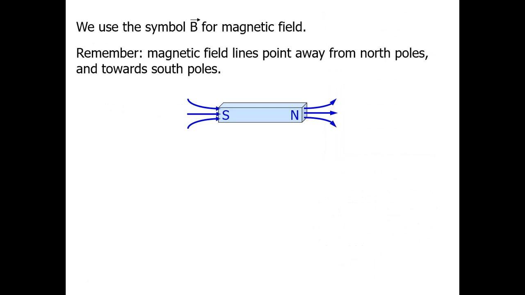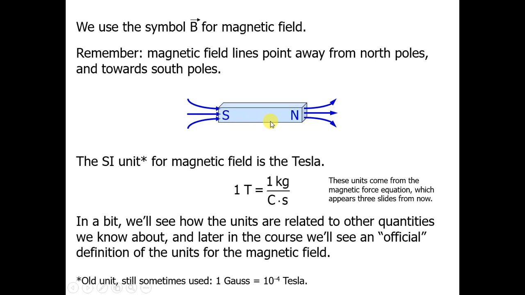See here, we use the symbol B for a magnetic field. Remember, the magnetic field lines point away from the north pole and toward the south pole. Okay, so it comes out of the north pole and goes into the south pole. The SI unit of the magnetic field is the Tesla. 1 Tesla equals 1 kg per coulomb second. This unit comes from the magnetic force equation, which appears three slides from now.